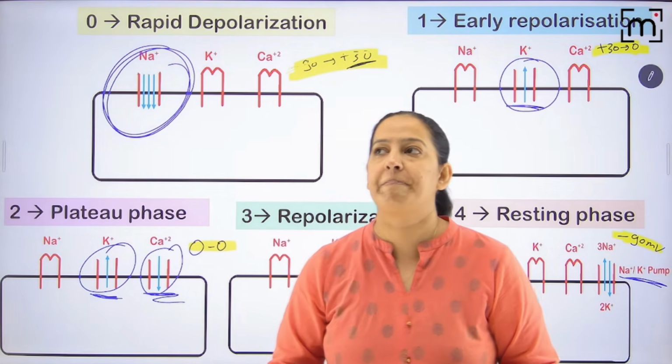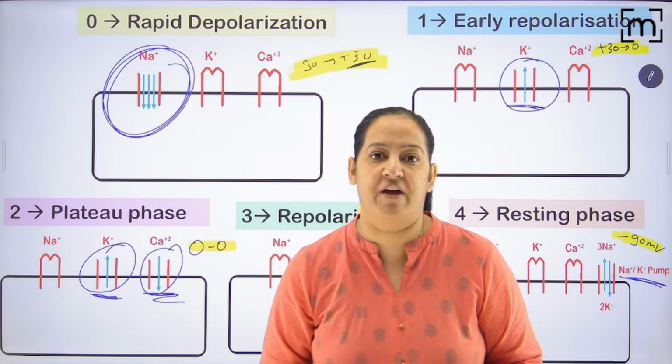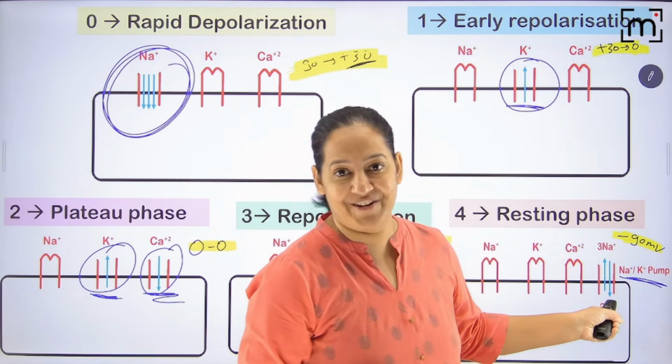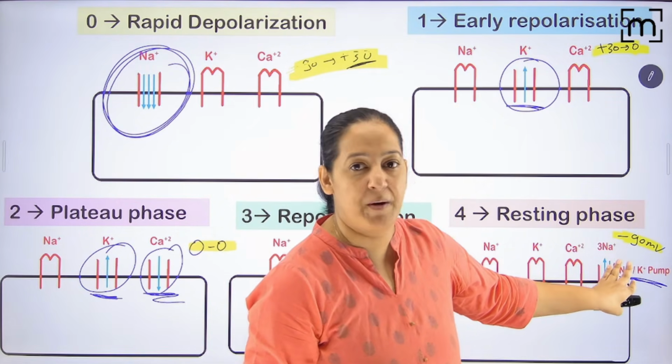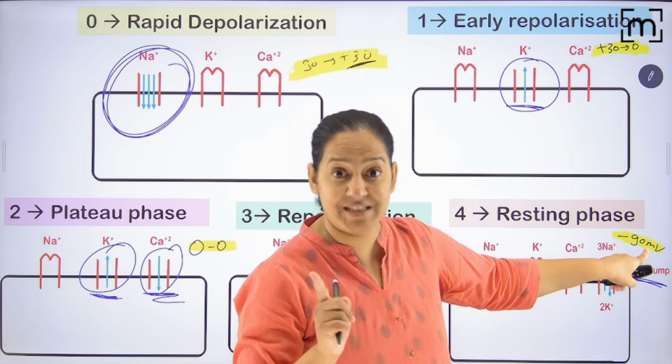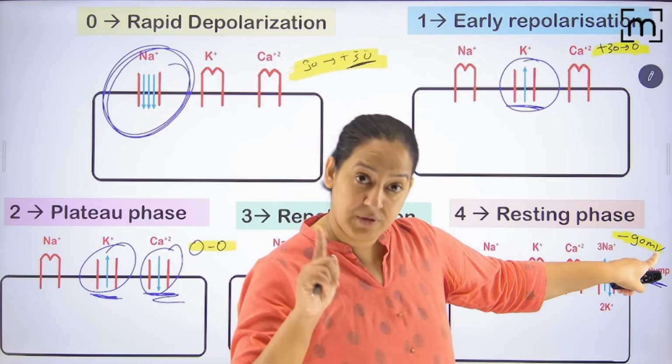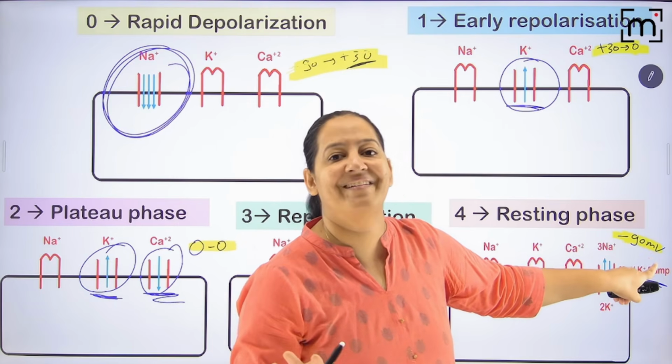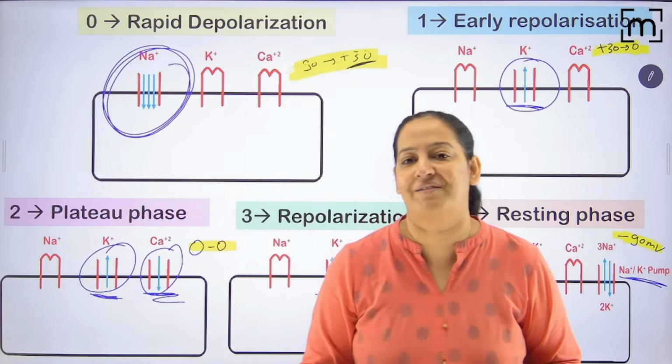Now I will teach you automatic fiber, in which phase 4 is drastically different, in which they don't have the sodium potassium pump. So they don't have a resting potential of minus 90. I told you the resting potential of automatic fiber is minus 60. Once achieved, it is not maintained. It decays, and that's why they are the pacemaker. I will come on it.